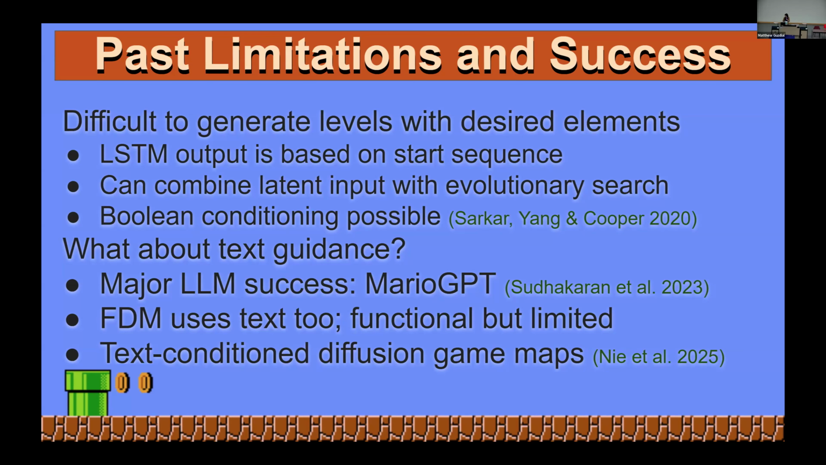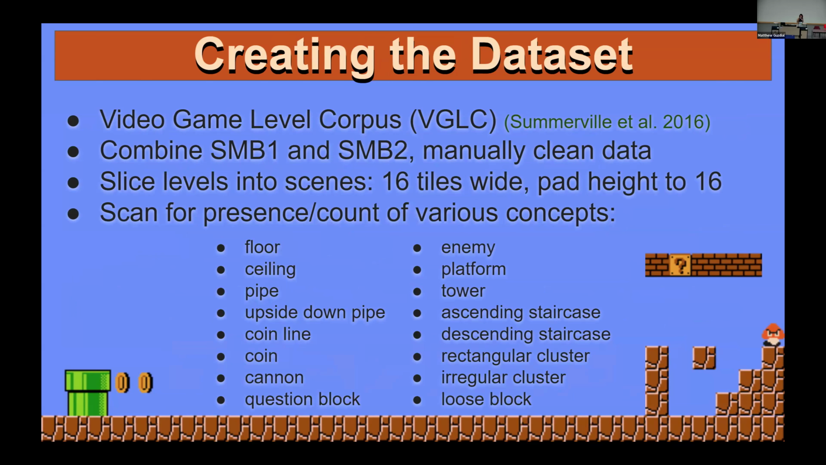So in order to train a diffusion model, you need a data set. We're going to be using the Video Game Level Corpus. I'm sure we're not the only people here that are going to be using that. We are combining data from Super Mario Brothers 1 and Super Mario Brothers 2. Super Mario Brothers 2, known here in North America as Super Mario Brothers The Lost Levels, not the Doki Doki whatever game that they reskinned into Mario. We did manually clean this data up a little bit. The link to that cleanup data is in the paper. We have a GitHub repo for it.